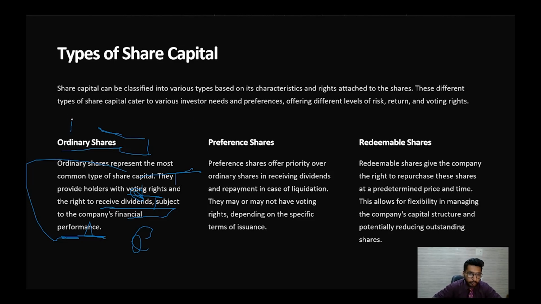These are the owners, or what we call joint stock. This is what the joint stock is.